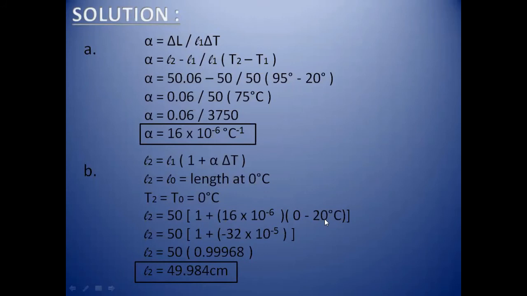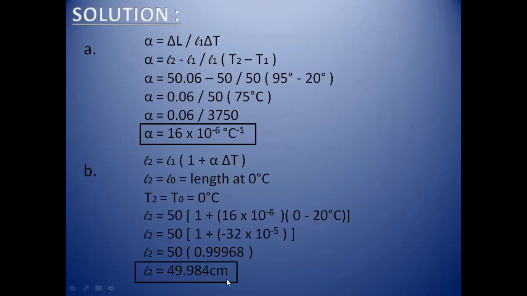Now when we multiply 20 by 16, the answer is 32 into 10 raised to power minus 5. After the simplification step, we get the length at temperature T2 as 49.984 centimeter.